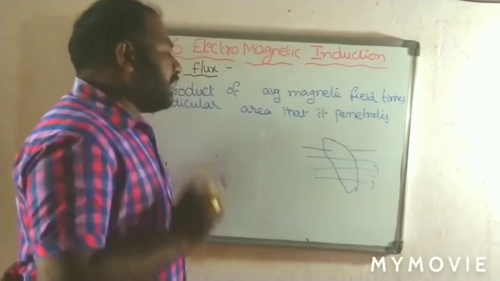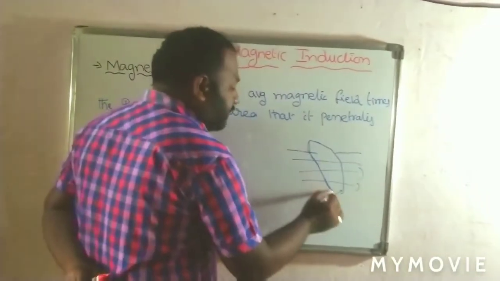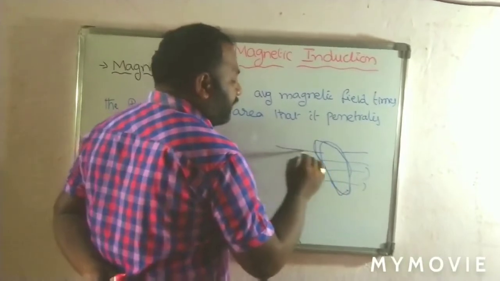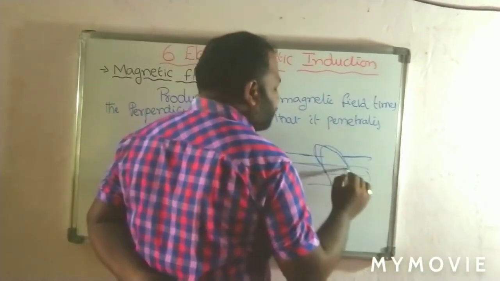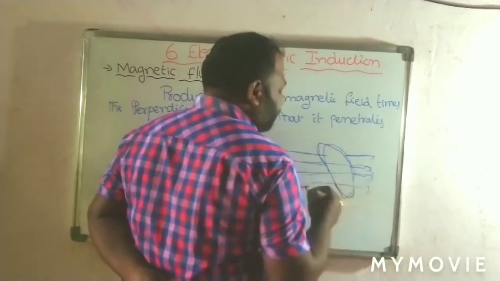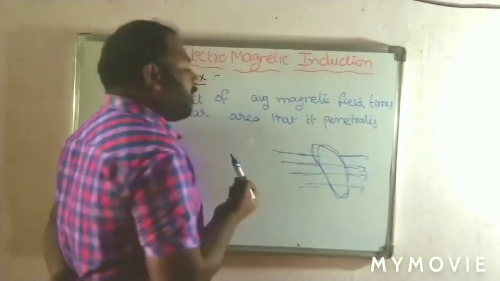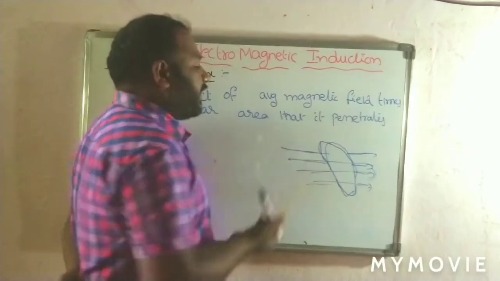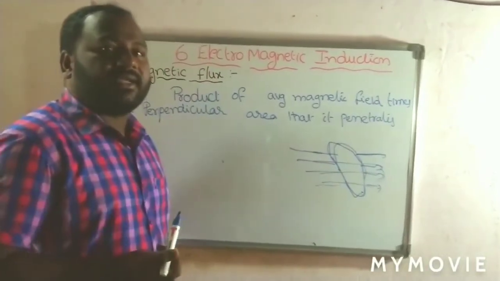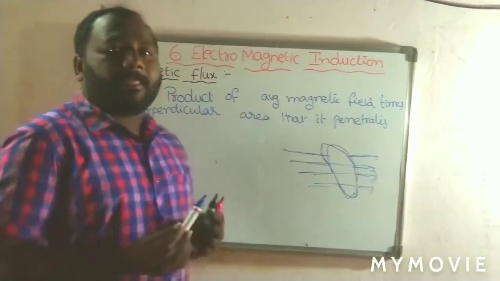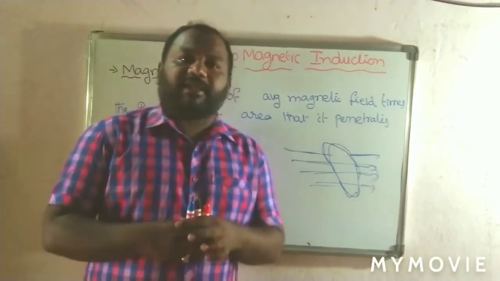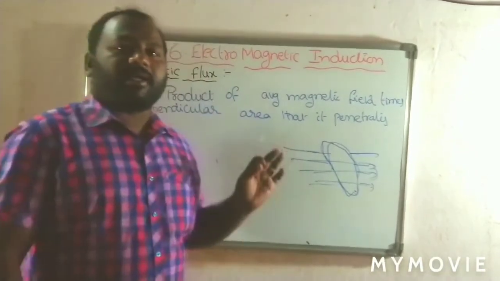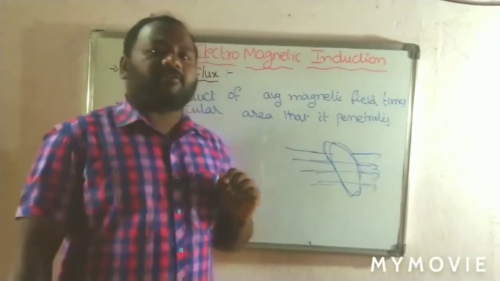In a similar way, here we consider a certain area and magnetic field lines are crossing that area. The number of magnetic field lines passing through unit area can be called magnetic flux. Here we are going to take the definition of magnetic flux.